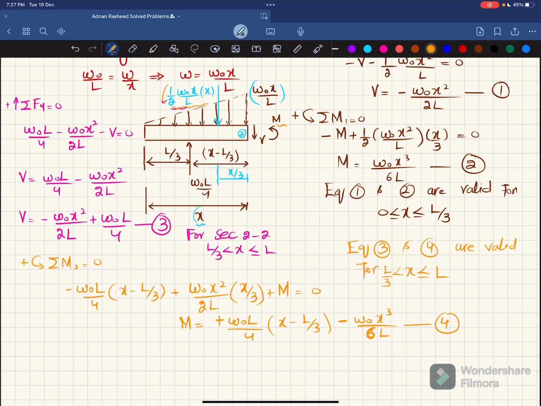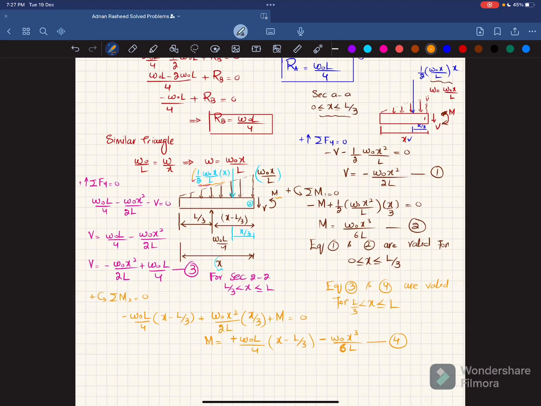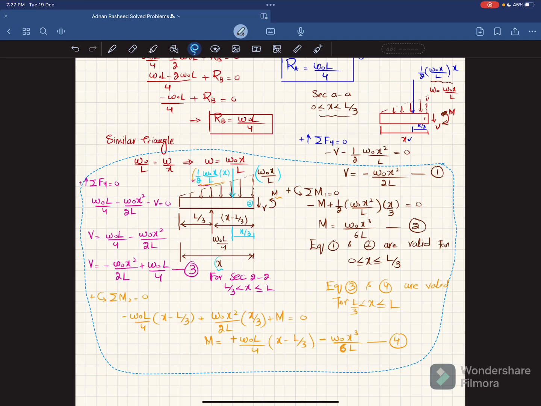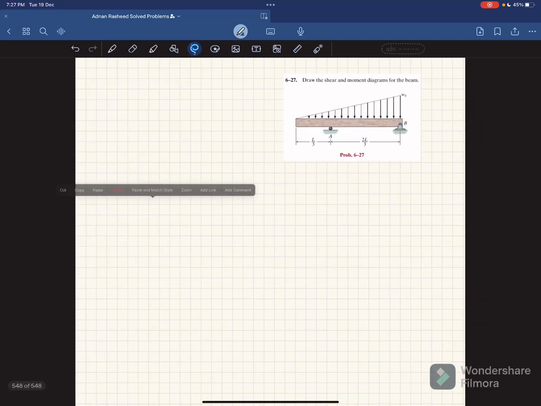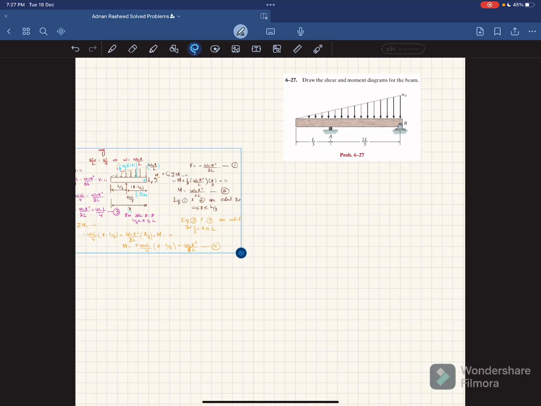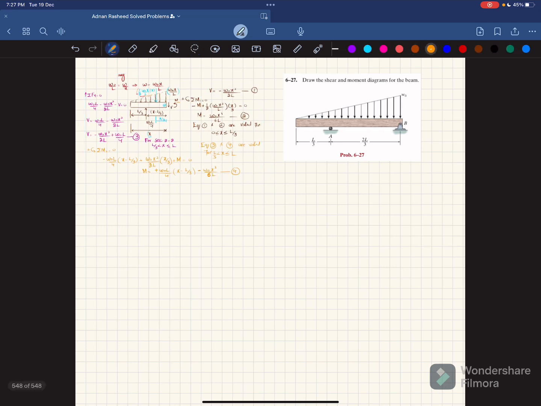Clear? Now we move to draw the shear force and bending moment diagram. For that I have to copy these equations. Let me copy some portions so that we can move to the next page. I will copy it, move to the second page and paste here. So for the shear force and bending moment diagram, I have to draw vertical lines from the ends of this beam. You can see here, and there is a horizontal line to show the length in X, which is not known, either in meters or in inches. So here we will draw the V.